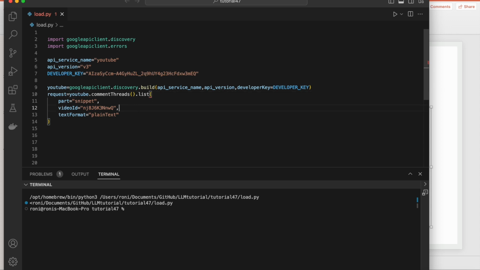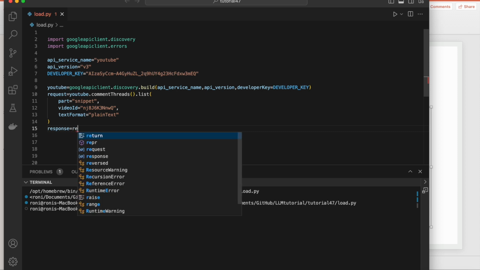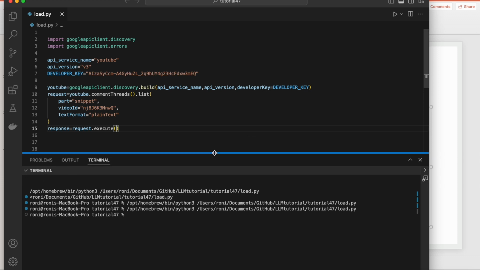So it should be a comma and it's fine. Now let's execute this thing. No error means this request generated something. So now response equals request.execute. Okay, it is done.